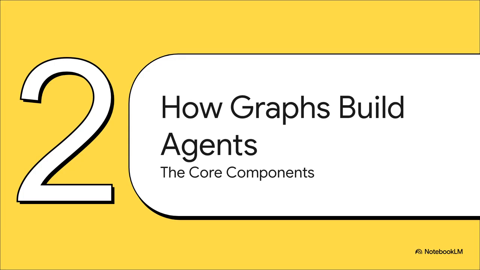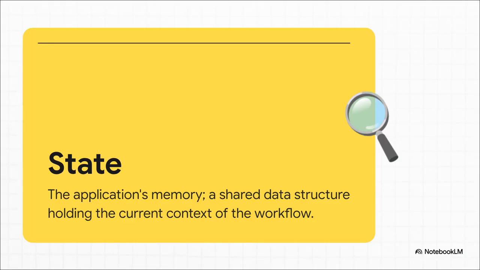Okay, so how does this graph-based approach actually work? How do you build one of these complex maps for an AI? Well, it really just boils down to a few core building blocks that fit together perfectly. So first, you have what's called the state, and this is basically the agent's memory. The absolute best way to picture this is like a big whiteboard in a meeting room. Everyone in the room, every part of the process, can walk up, see what's written on it, add their own notes, and erase things. It's this shared space that keeps the entire system on the same page.